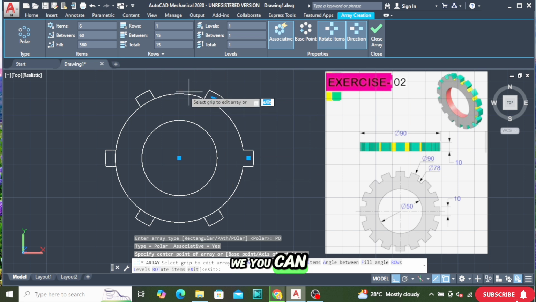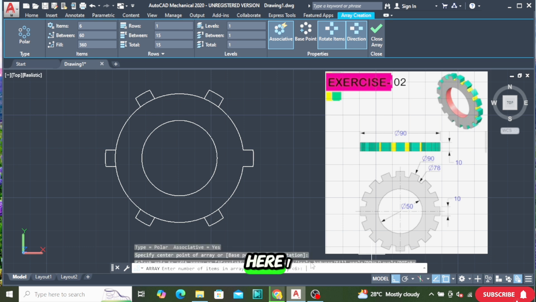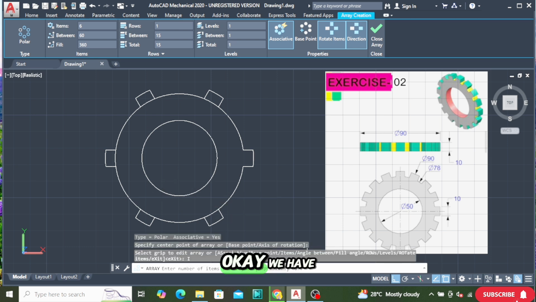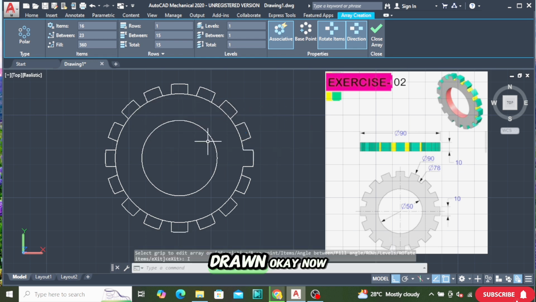Here you can see it is drawn, but we have to take 16 items. This is 16 items, so here it is asking for items. You can simply click I on your keyboard, or select I from here. We have put 16. You can count also, 16. Press enter. You can see it is completely drawn.